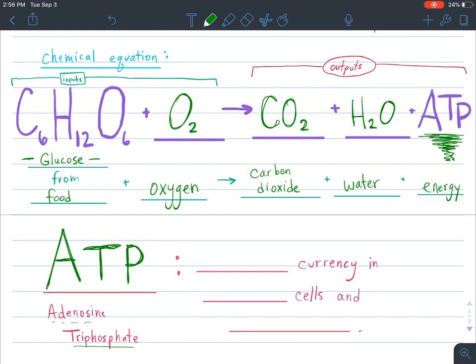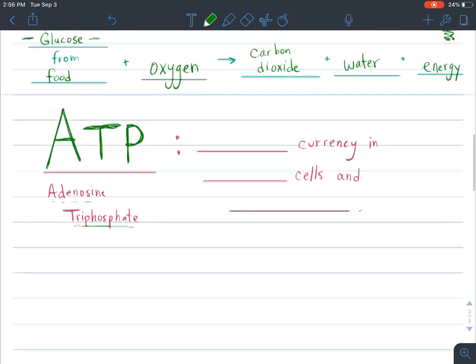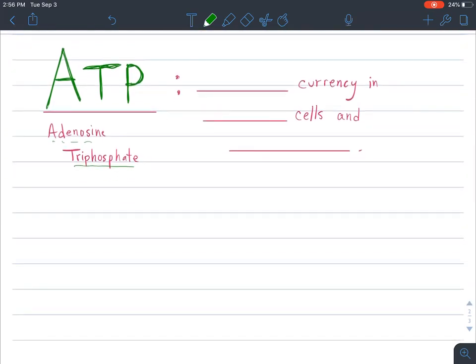Adenosine triphosphate is the energy currency of the cell. So next time you just don't have a lot of energy at home, let your parents know, I'm out of ATP. I need some more ATP in my cells before I can do my chores. No, don't try that. Instead, just stand up, do your chores, get paid, or at least help out around the house, because that's even better than getting some energy in your cells, helping out.